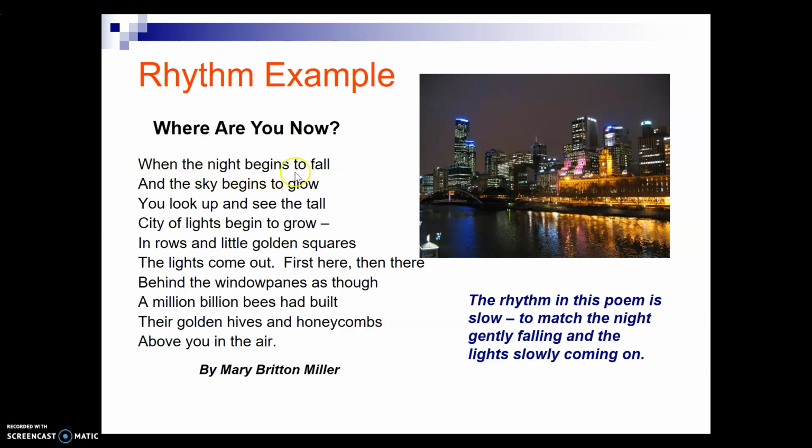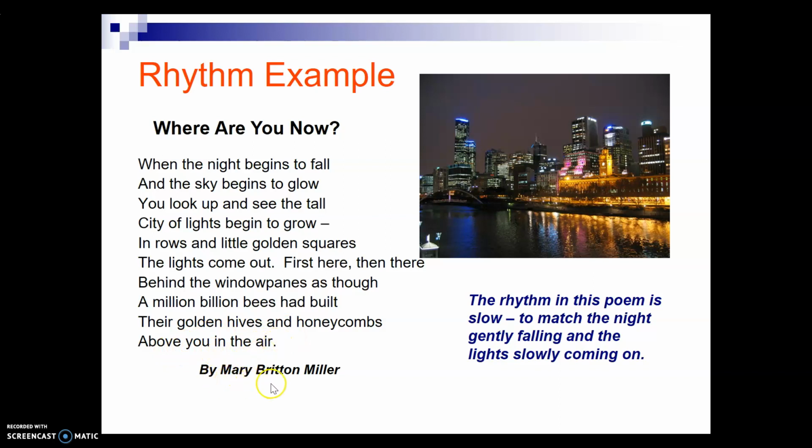When the night begins to fall and the sky begins to glow, you look up and see the tall city of lights begin to grow. In rows and little golden squares, the lights come out, first here, then there. Behind the window panes as though 1,000,000,000,000 bees had built their golden hives and honeycombs above you in the air.